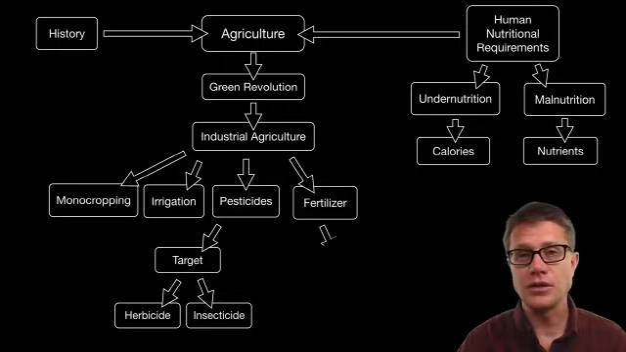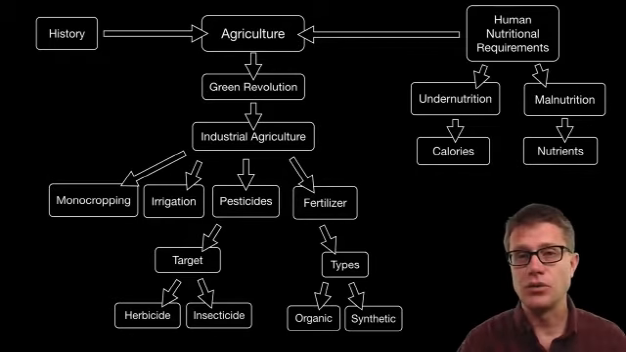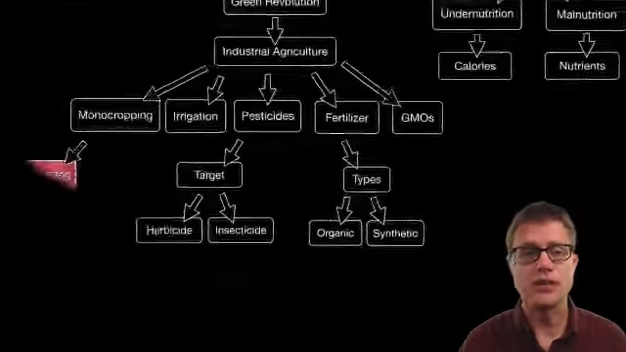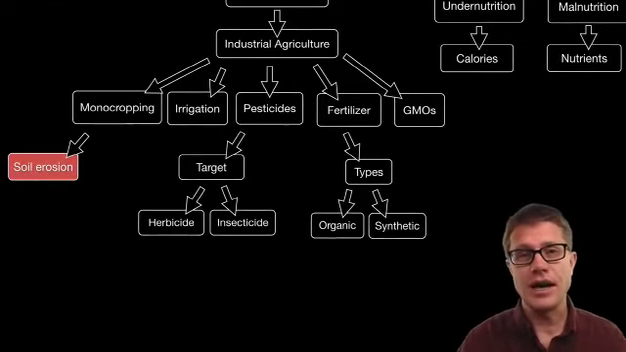We use fertilizers. Some of those are going to be organic, like manure, but a lot of those are going to be synthetic. And now we have the arrival of genetically modified organisms. All of these together have allowed us to create more food than we ever have. But each of them have drawbacks. Monocropping, for example, when you harvest all of those plants, it can lead to soil erosion and a lack of biodiversity. How could we prevent soil erosion?